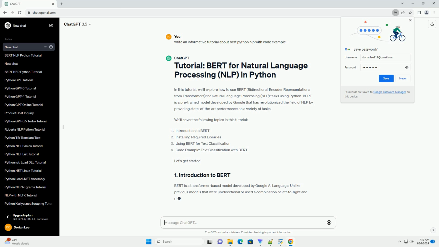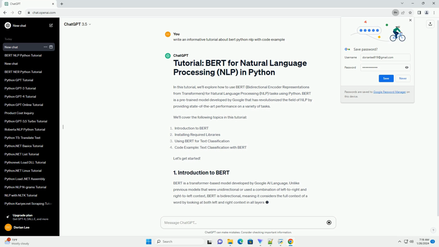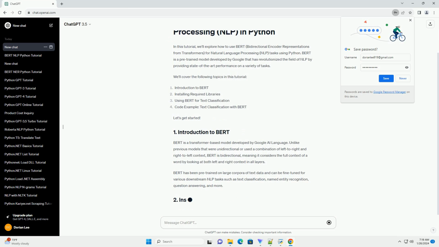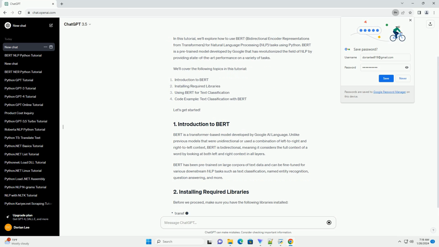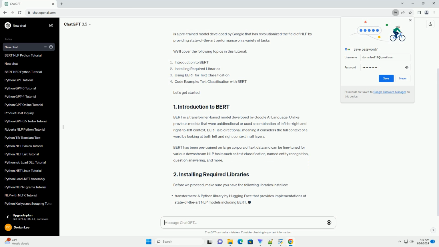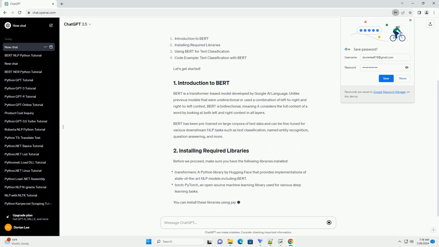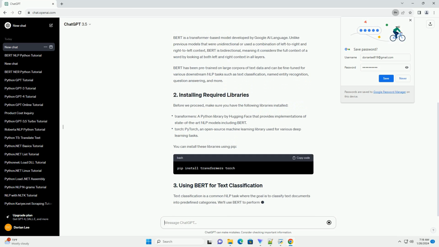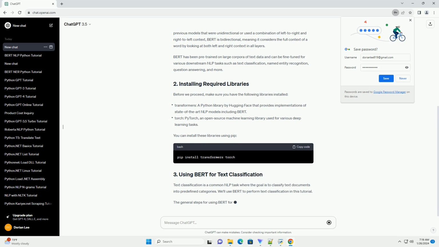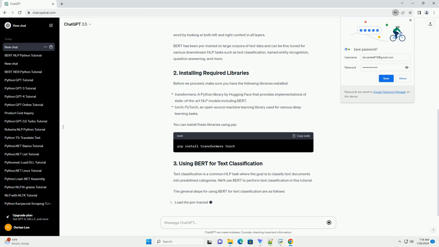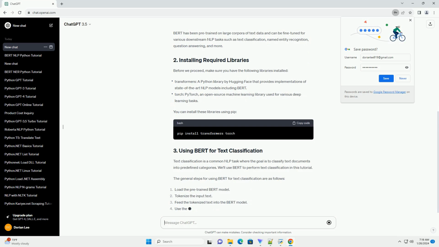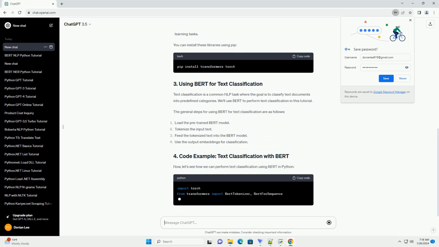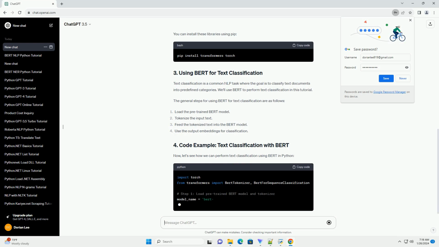Let's get started. BERT is a transformer-based model developed by Google AI Language. Unlike previous models that were unidirectional or used a combination of left-to-right and right-to-left context, BERT is bidirectional, meaning it considers the full context of a word by looking at both left and right context in all layers. BERT has been pre-trained on large corpora of text data and can be fine-tuned for various downstream NLP tasks such as text classification, named entity recognition, question answering, and more.